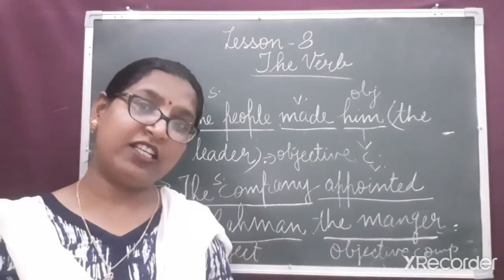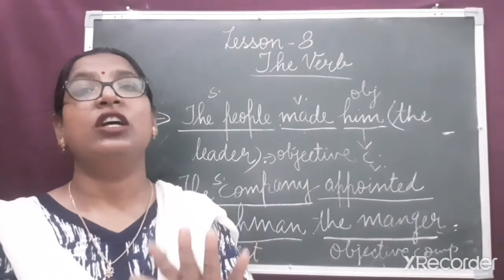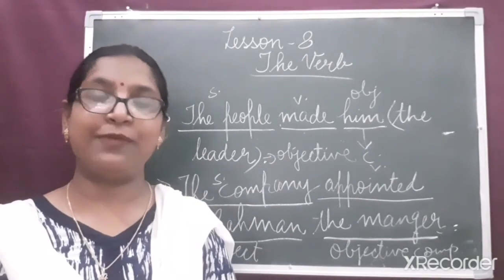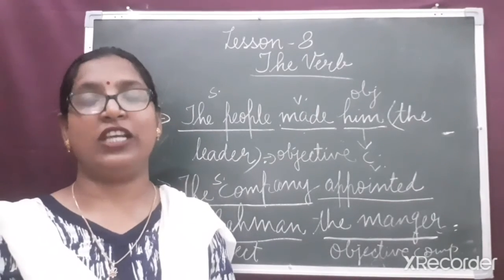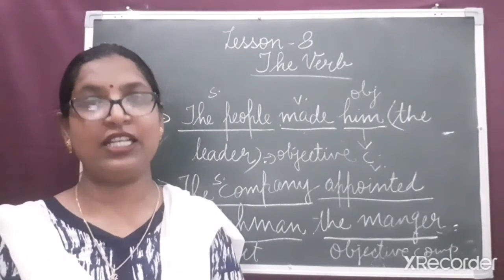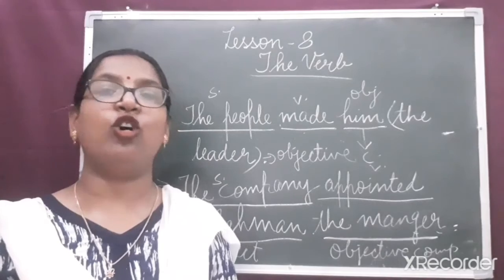If it is completely different from the subject, we say our answers are objects. Objects can be of two types: the direct object and the indirect object. Usually the answer of what is the direct object and answer of whom is the indirect object.